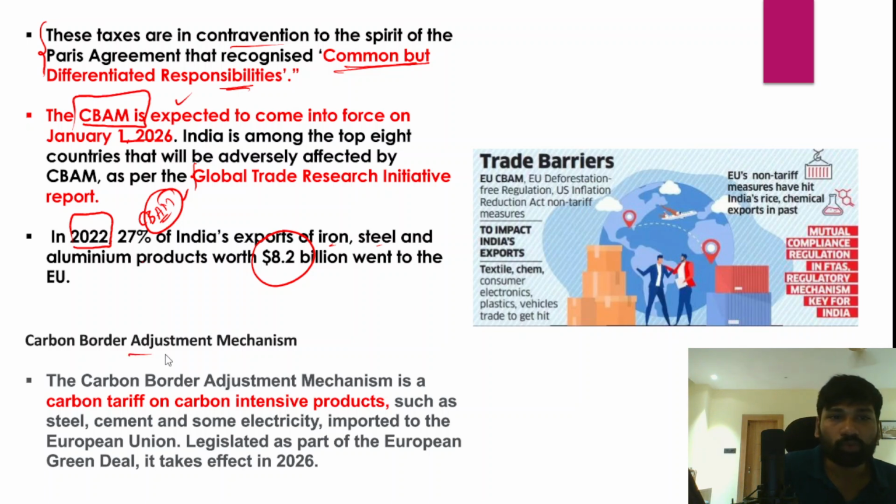So you can go through the definition of carbon border adjustment mechanism. It is a carbon tariff, that is, a tariff on carbon intensive products such as iron, steel and aluminium, which use fossil fuels for their production, and which also release large scale emissions into the atmosphere.